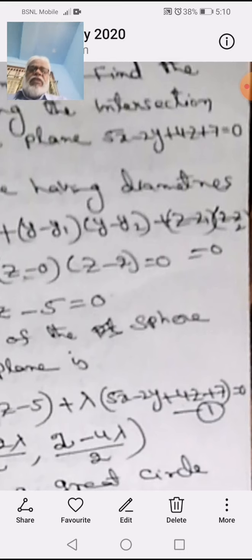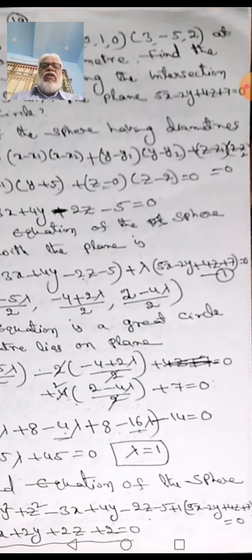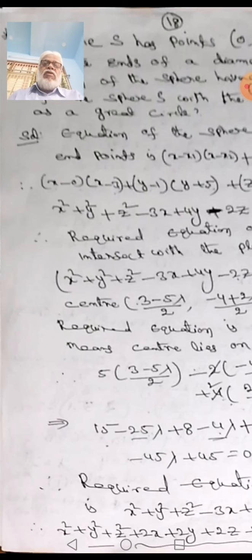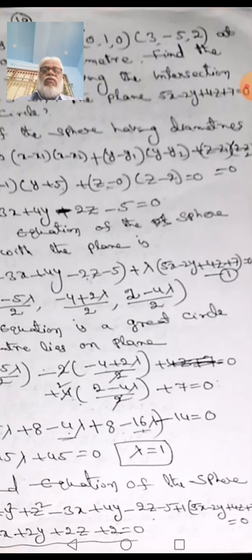The equation of the sphere which passes through the two end points of the diameter. The formula is (x minus x1) into (x minus x2) plus (y minus y1) into (y minus y2) plus (z minus z1) into (z minus z2). That is, (x minus 0) into (x minus 3) plus (y minus 1) into (y plus 5) plus (z minus 0) into (z minus 2) is equal to 0.